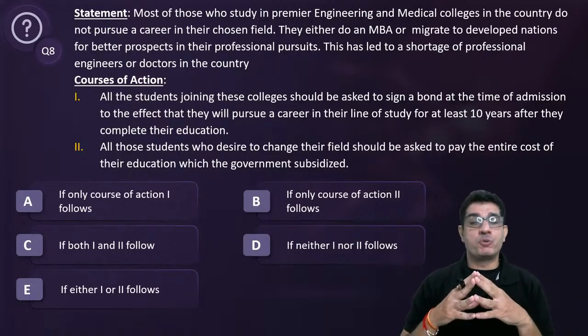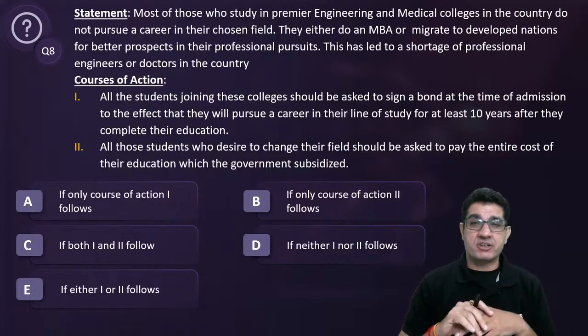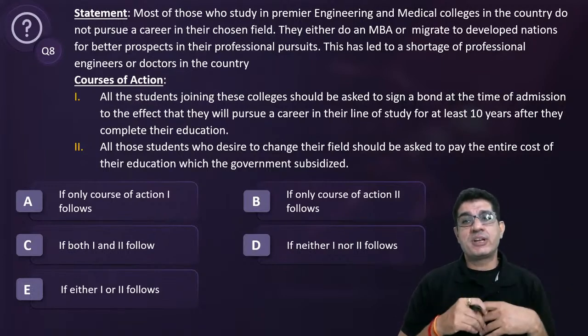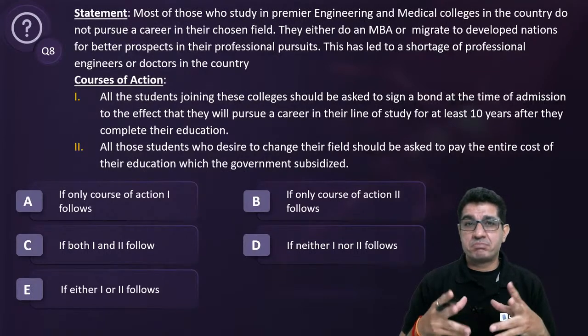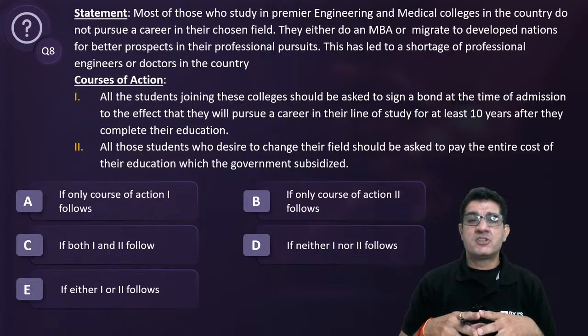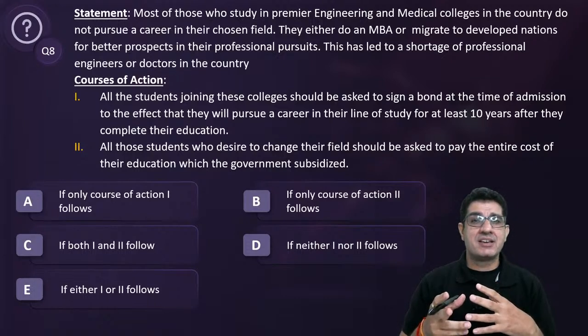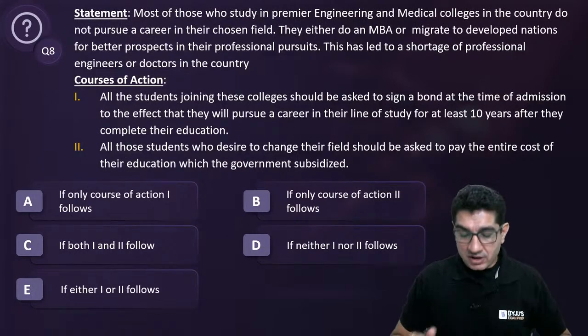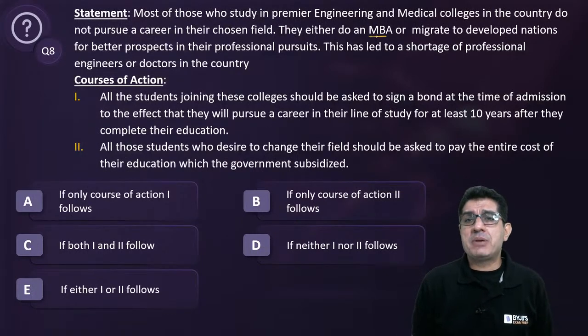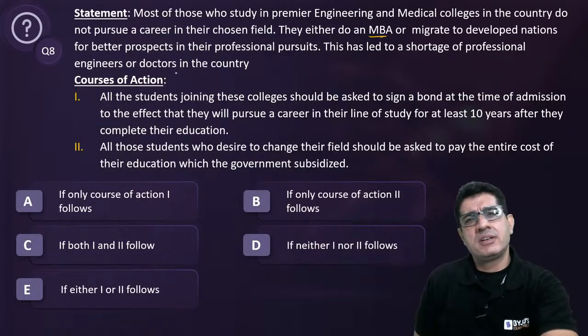Okay, let us check. So what do we want to do? We have a shortage of professional engineers and doctors. Why? They either do an MBA or they migrate to developed nations for better prospects. So first course of action says, hey, tell them that they will pursue a career in their line of study for at least 10 years. Fantastic. But where does it say that they need to do it in India? It will prevent them from pursuing an MBA, but they can still move abroad.